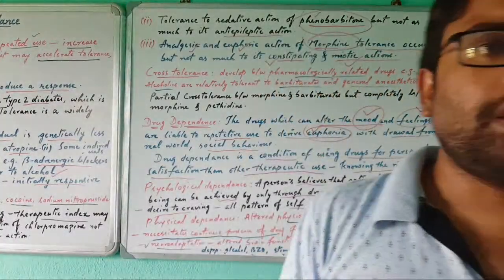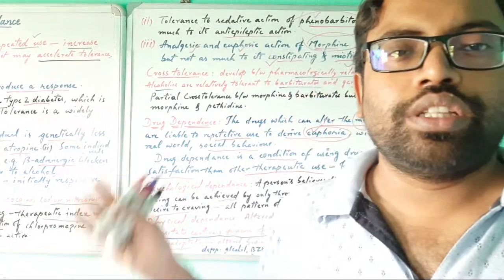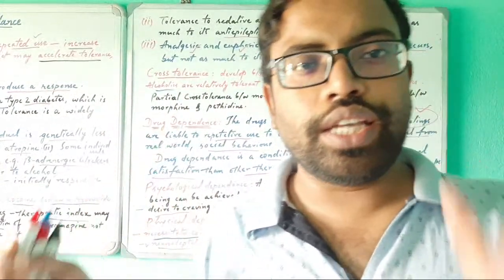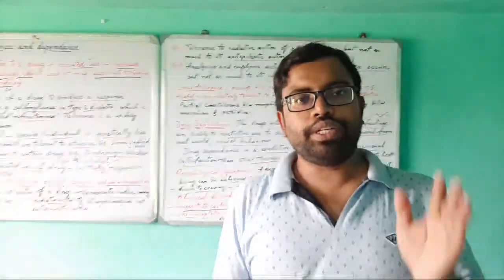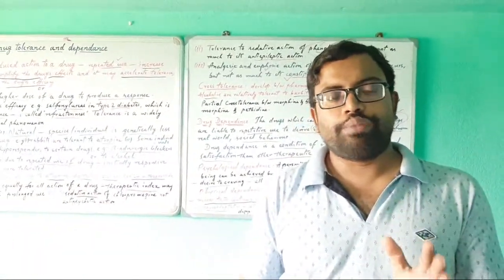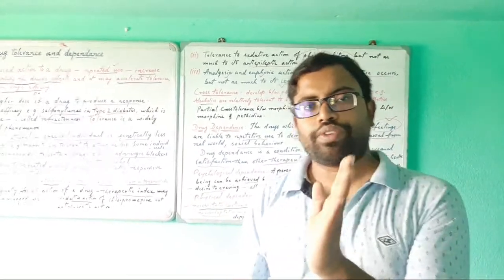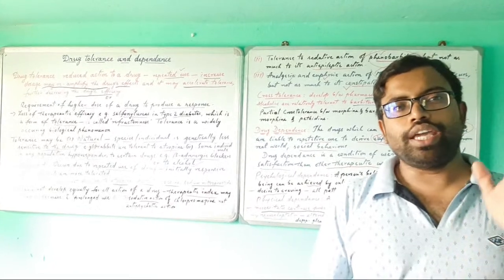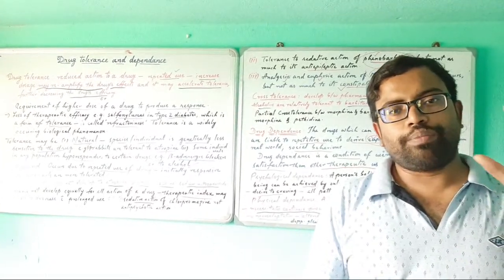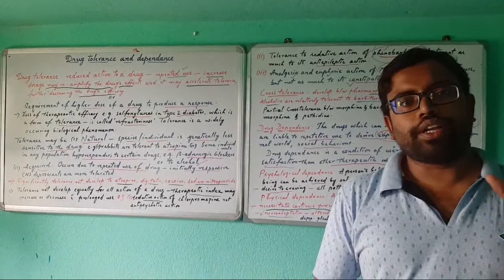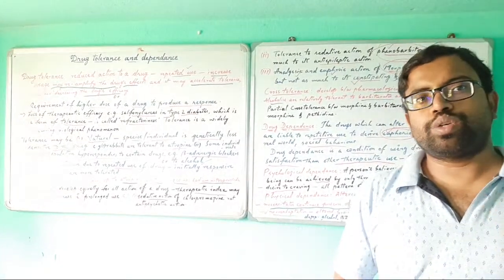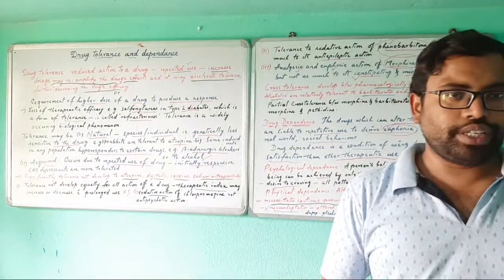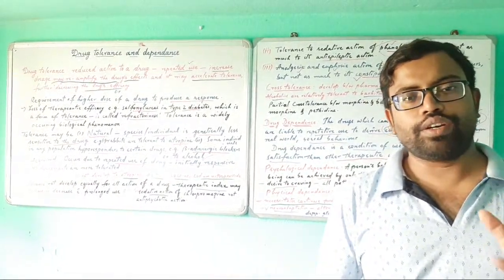Now, up to here, what is drug tolerance and what is drug dependence? In short, if someone is repeatedly using a certain drug or medicine for a longer period of time, it will cause tolerance in that person. And if a person is taking the drug for his desire to get euphoria or a mood change, then it is called dependency on a particular drug or substance.